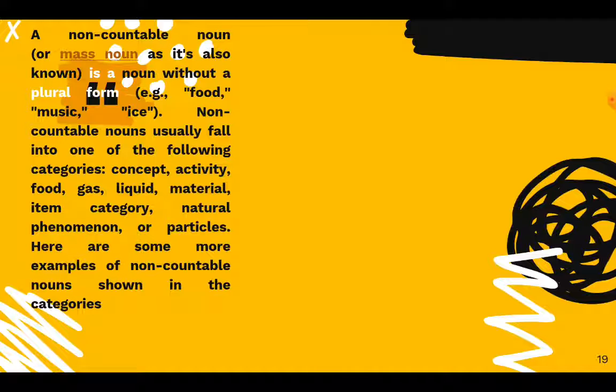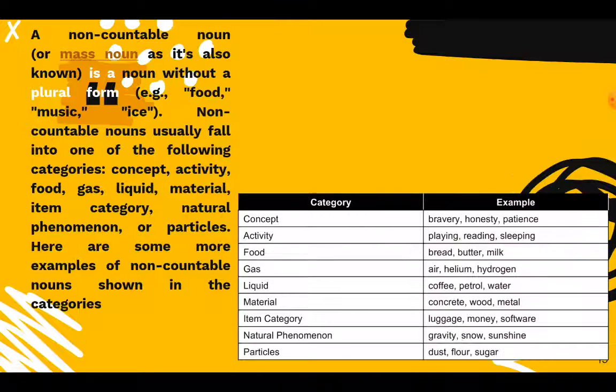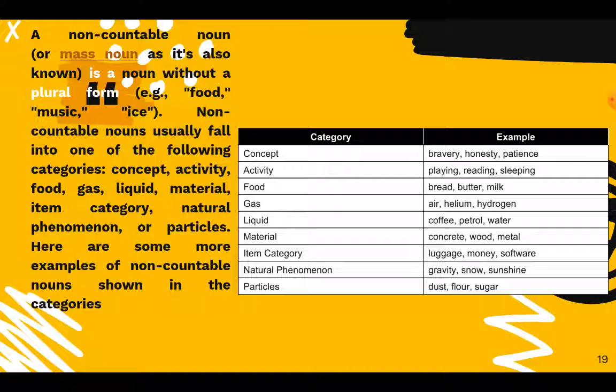Here are some more examples of non-countable nouns. Concept: bravery, honesty, patience. Activity: playing, reading, sleeping. Food: bread, butter, milk. Gas: air, helium, hydrogen. Liquid: coffee, petrol, water. Material: concrete, wood, metal. Item category: luggage, money, software. Natural phenomenon: gravity, snow, sunshine. Particles: dust, flour, sugar. These all we cannot count, and hence these are categorized under mass noun, non-countable noun, or uncountable noun.